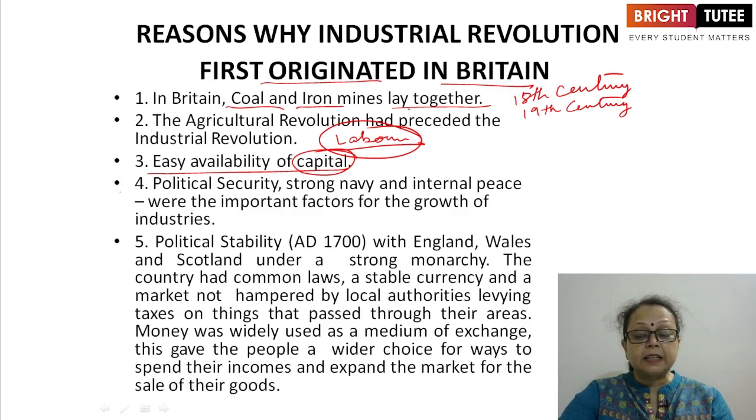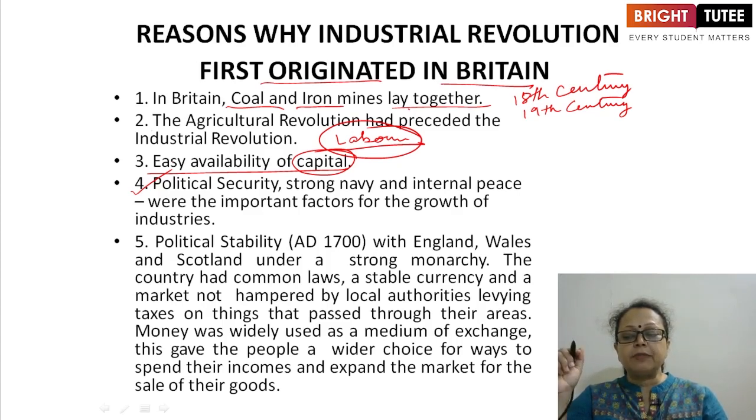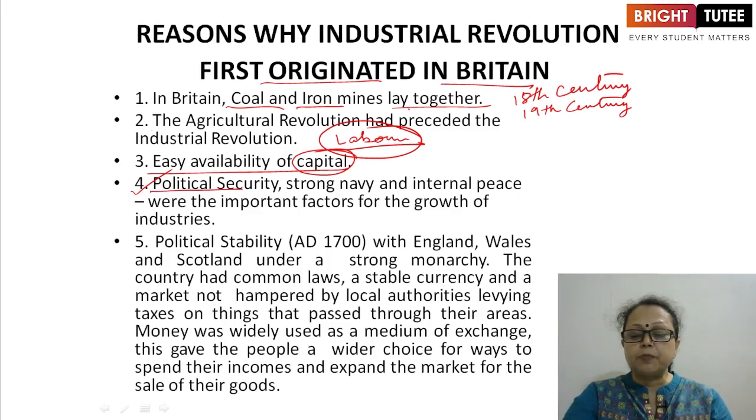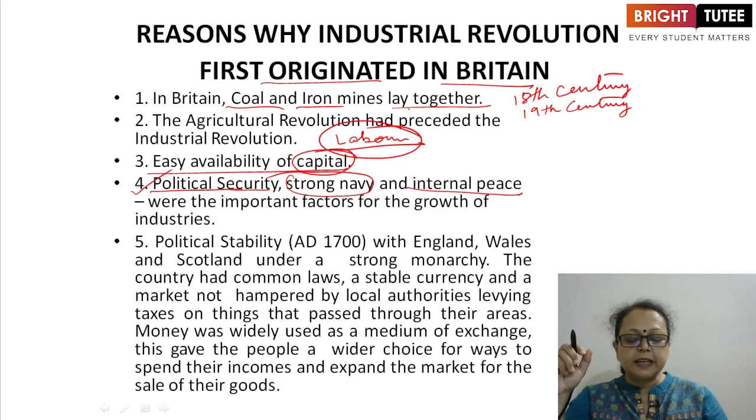Next, what other security did they have for their development, which gave them support? Political security, a strong navy, and internal peace. These were the three very important points. Political security was there. They had a strong navy for trade and commerce, and internal peace was also there inside the country. This also brought a very important factor for the growth of industries in England.